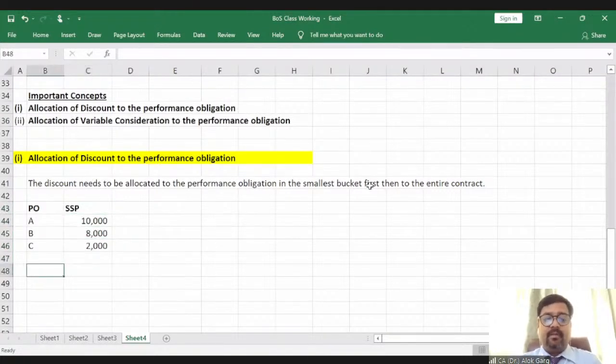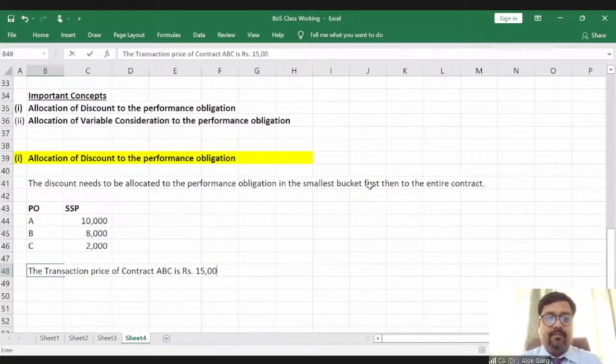The transaction price of contract ABC, the entire contract, is rupees 15,000.